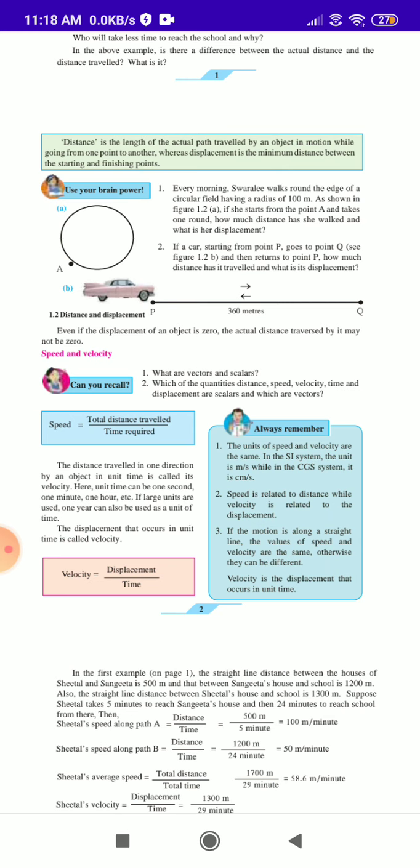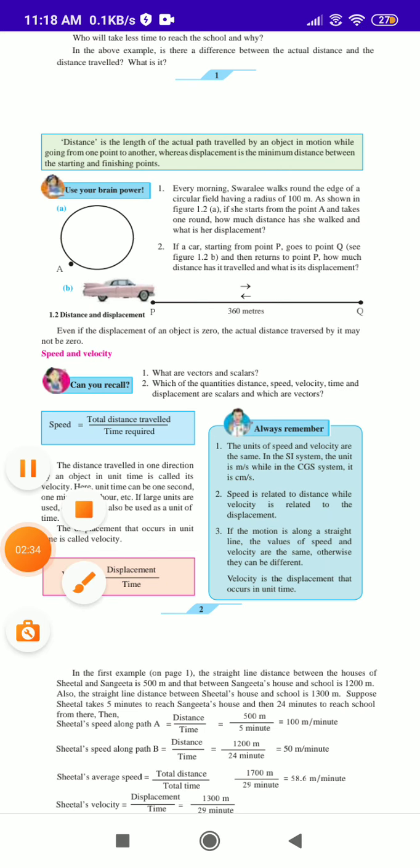See the figure 1.2 there. And then it returns to point P. How much distance has it traveled and what is the displacement? So first it goes to point Q and comes back from Q to P. How much distance has it traveled?